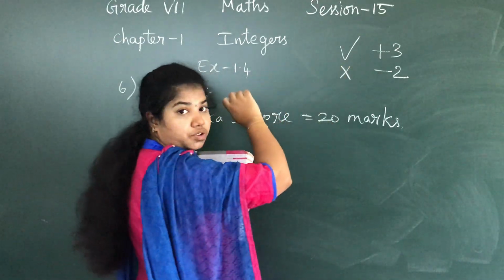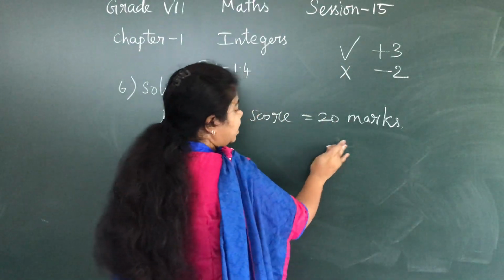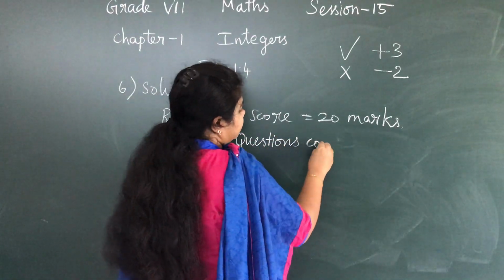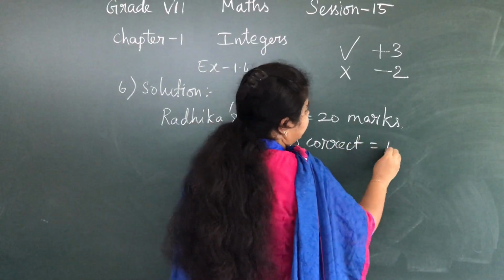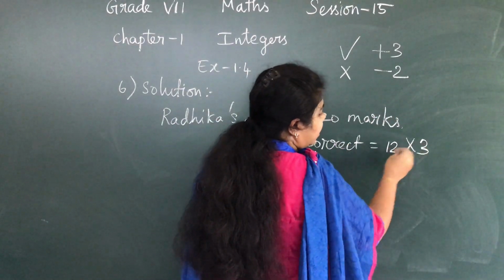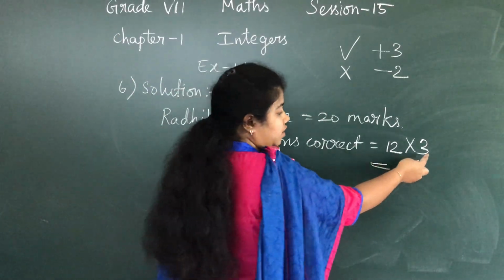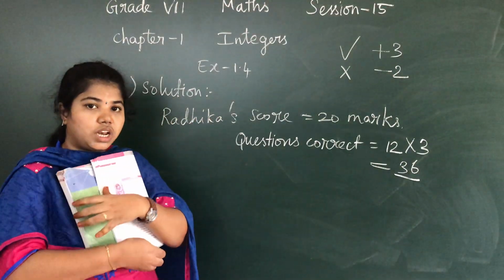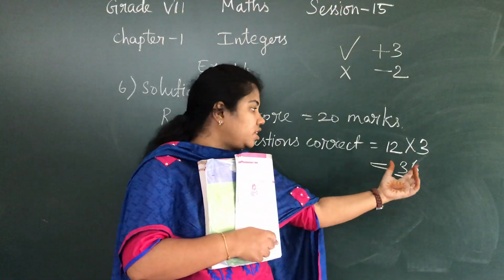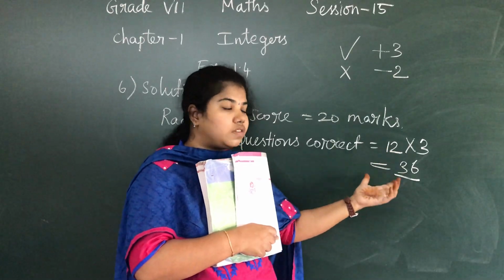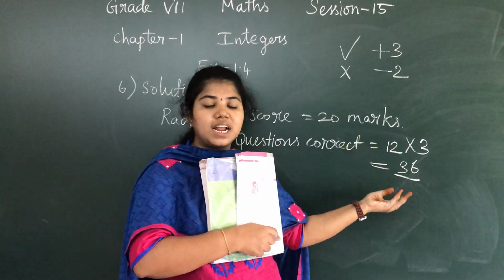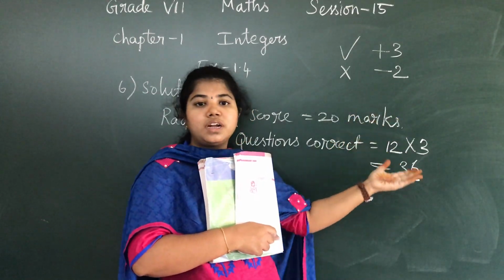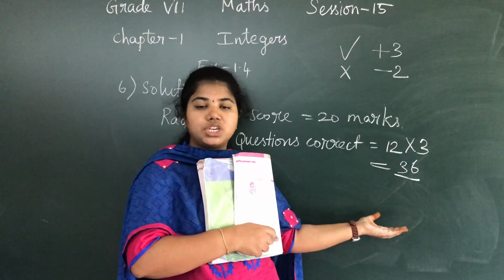For a correct answer, how many marks do we have? The number of questions correct is 12. So for that we have 3 marks. So what is the answer for 12 into 3? 3 2s are 6 and 3 1s are 3. So 36 marks actually. If all 12 are correct, she has got 36 marks. But actually what is her score? It is 20. So we shall subtract, and if we get the number, we can divide it by minus 2 so that we will get how many incorrect questions she has attempted.